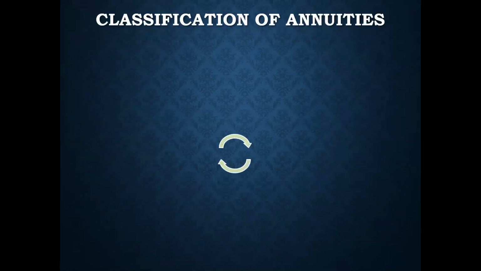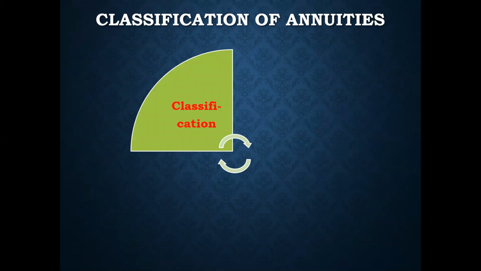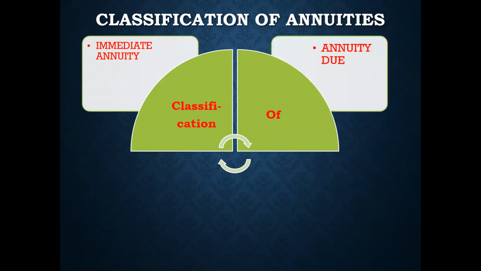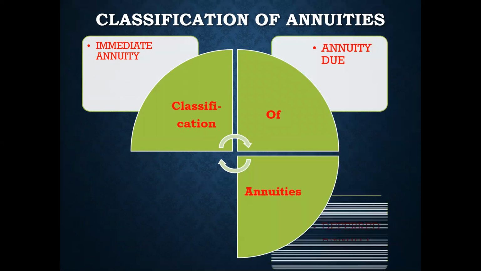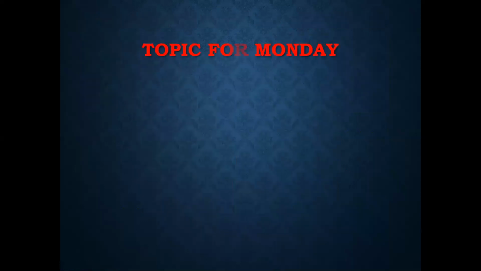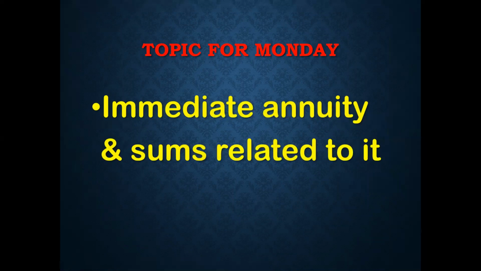Classification of annuity. Annuity is basically classified into three categories. Number one, immediate annuity. Number two, annuity due. And number three, deferred annuity. In your syllabus, we'll be studying only the first two types, that is immediate annuity and annuity due. But this topic we'll be covering on Monday. On Monday, we'll be starting with the topic immediate annuity, and we'll see some sums on how to calculate annuity immediate.